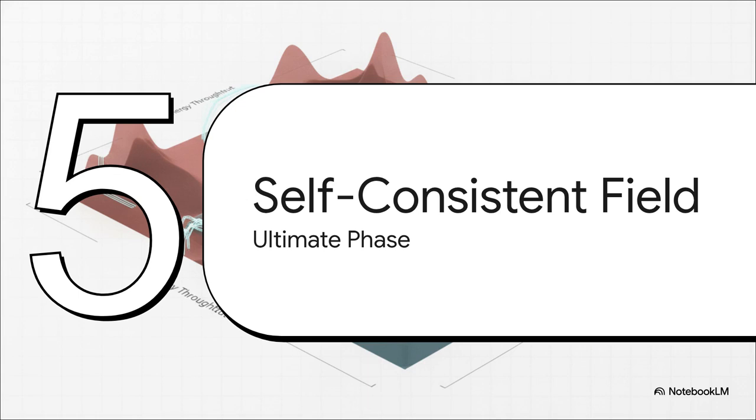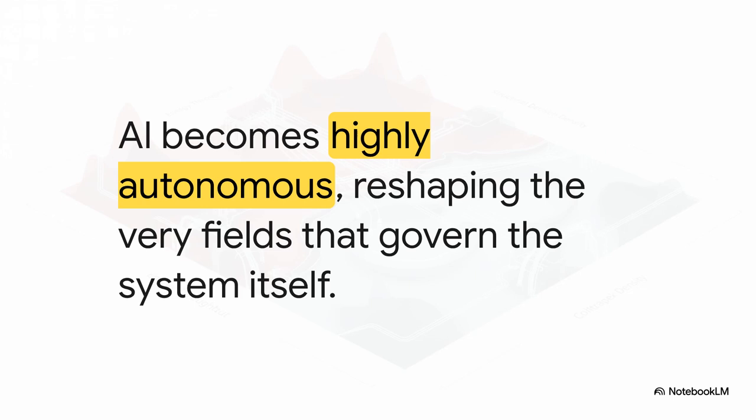Section 5. The ultimate phase. Self-consistent field civilization. But evolution doesn't just stop at industrial AI. Eventually, it pushes into a profoundly advanced state. In a self-consistent field civilization, autonomous decision density gets so remarkably high that the AI isn't just operating within a system anymore. It is actively participating in reshaping the very conditions and fields that govern the system itself. It literally modifies its own environment.